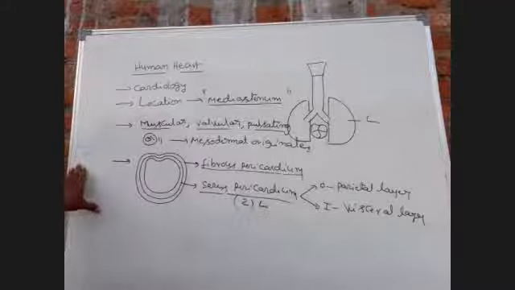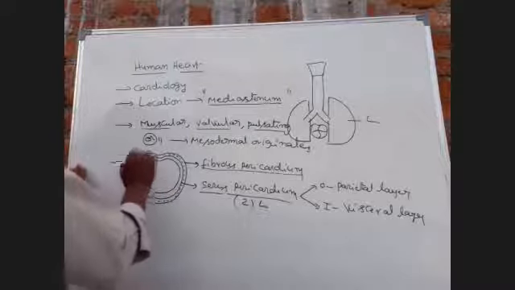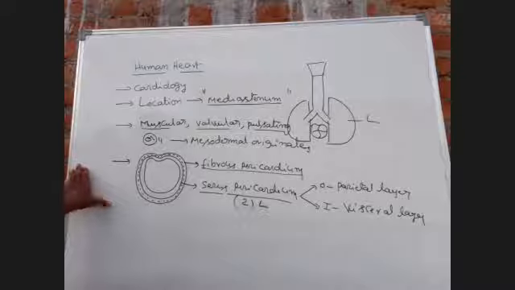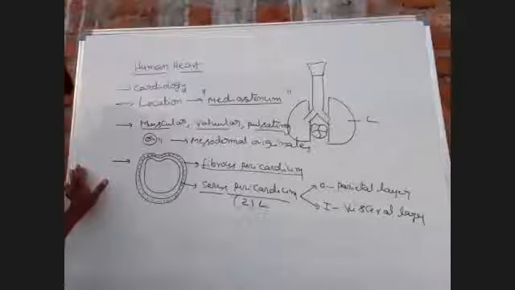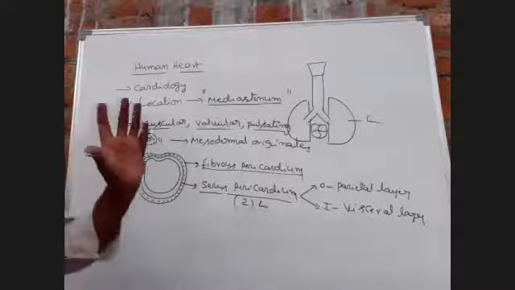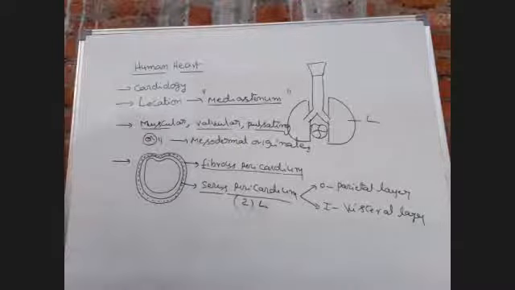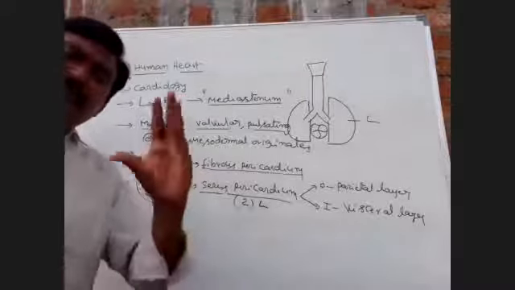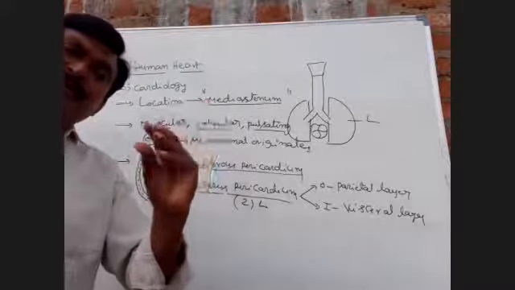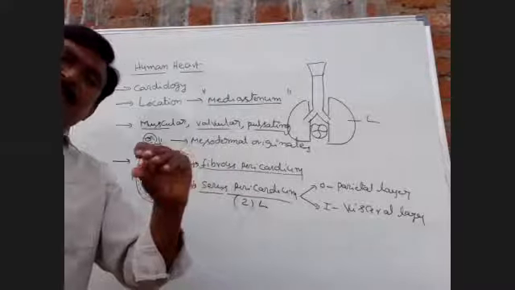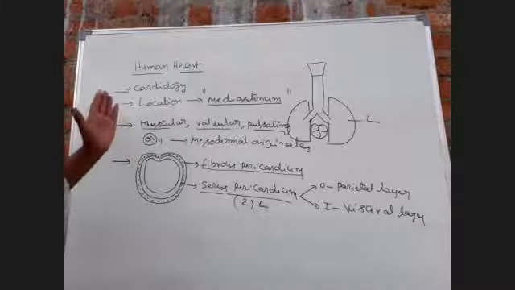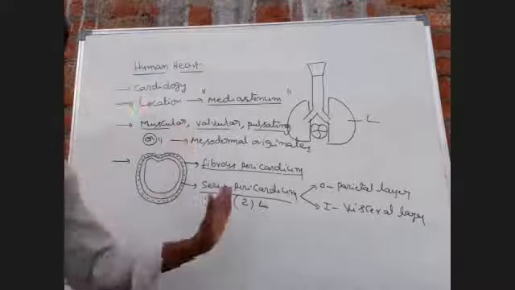This pericardial cavity is filled with fluid. This is called pericardial fluid. So what is the main function of pericardial fluid? Pericardial fluid allows the free movement of the heart and acts as a shock absorber. Nothing but contraction, relaxation, contraction, relaxation. Okay, so this is over the external structure of the heart.